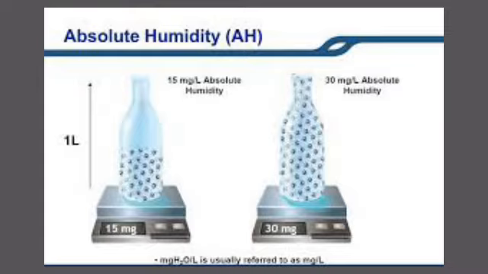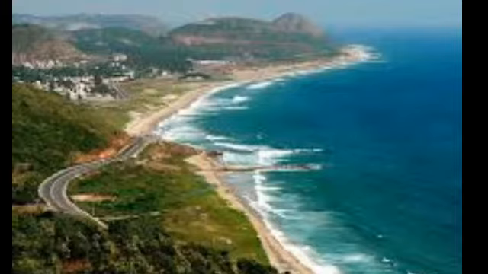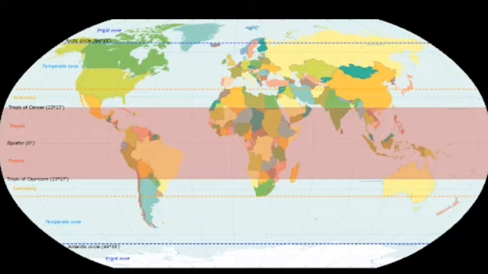For example, the absolute humidity of the air near coastal areas is higher than air in the interior. Absolute humidity is higher in the equatorial areas, while it reduces as we move towards the poles. The distribution of land and water on earth and the seasons also affect absolute humidity.